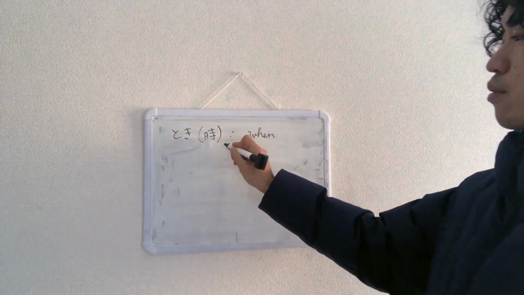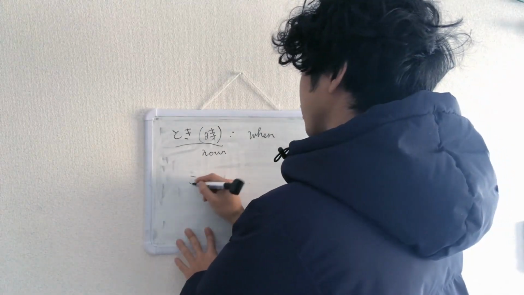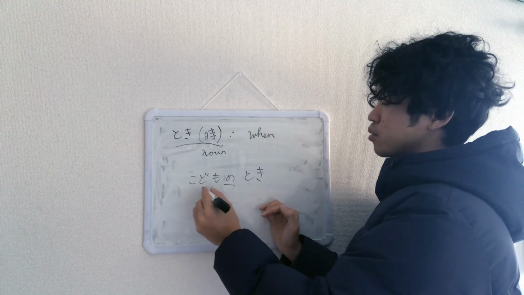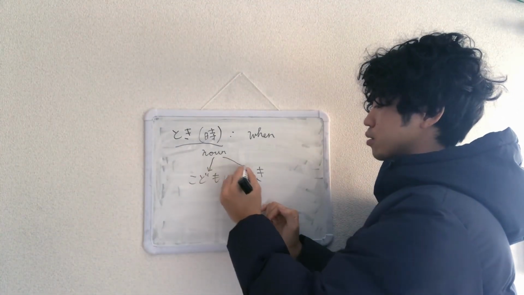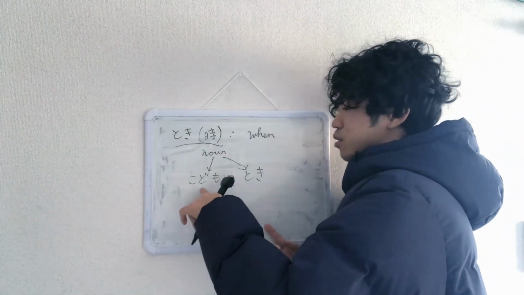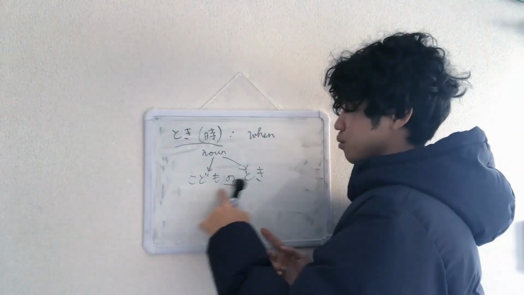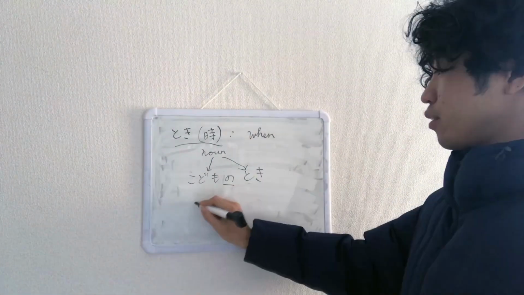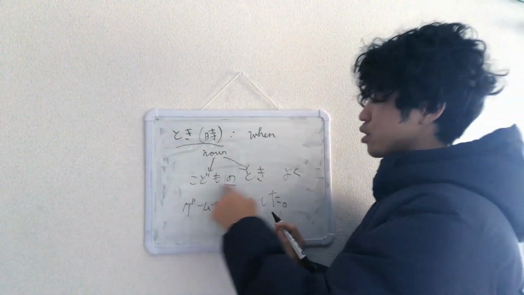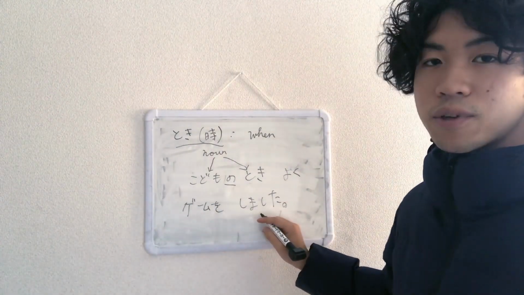This is a noun, meaning if you wanna use it with another noun, like kodomo no toki. Kodomo, child. You wanna use the particle no here because it's two nouns, right? This is a noun also. This is a noun also. So the particle no, if I were to briefly explain, makes the first noun modify the second noun. Kodomo no toki. So when I was a child. So kodomo no toki, yoku game をしました。When I was a child, often よくゲーム、video game をしました。Play.